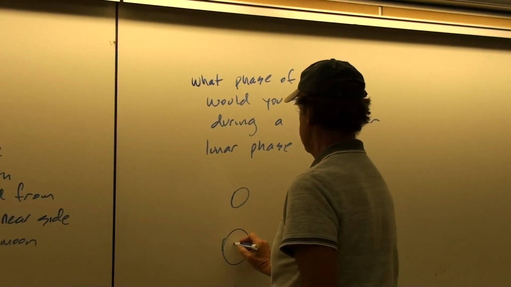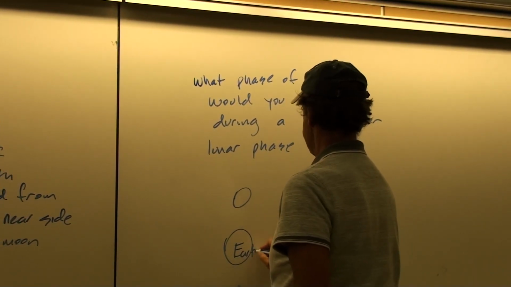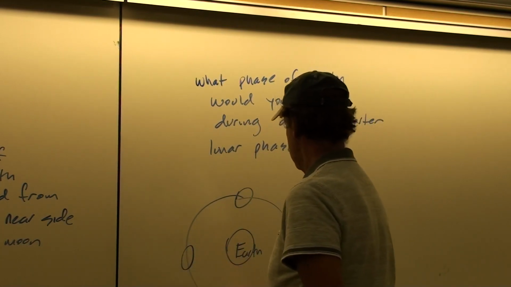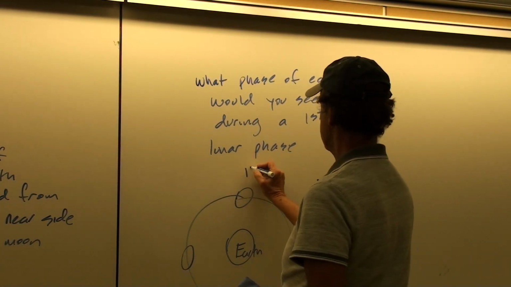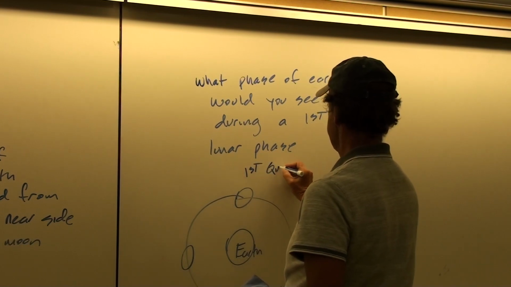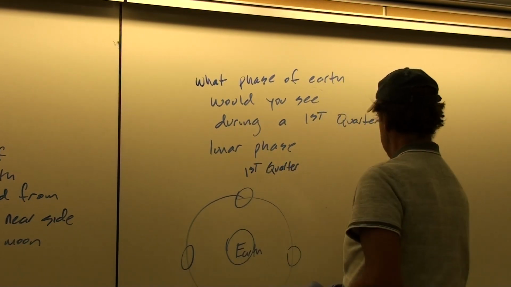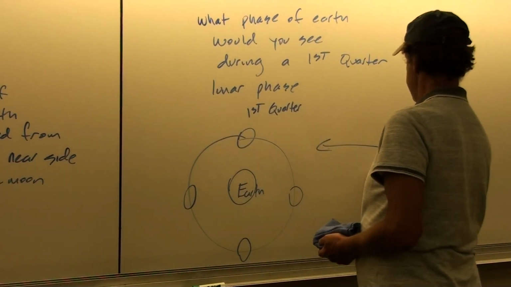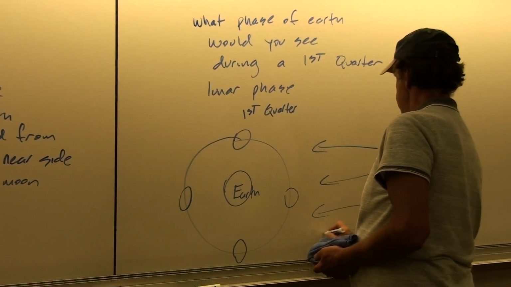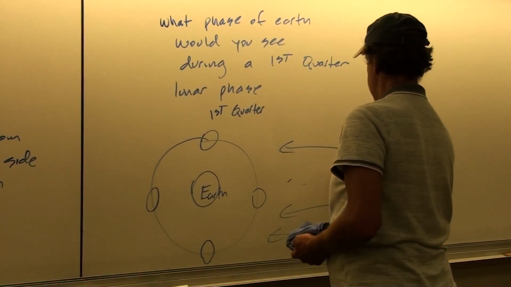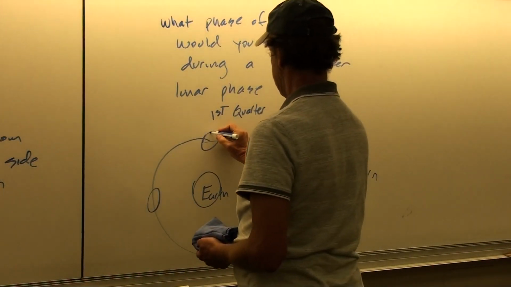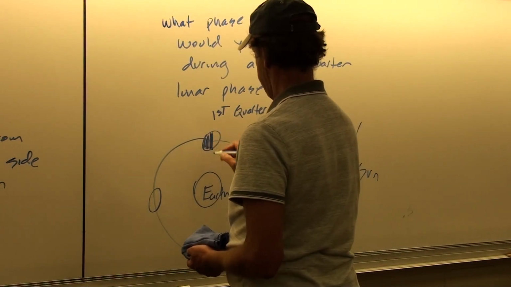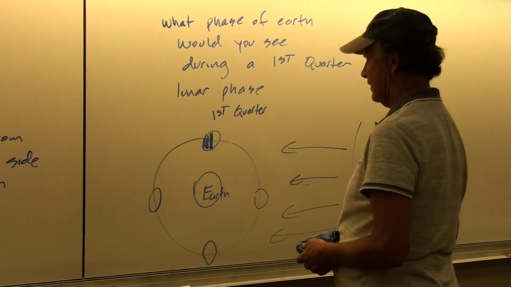And so here's the Earth. Here's the moon going around the Earth. This would be new, that would be full. This would be third or last quarter. This would be first quarter. Assuming that the light is coming in like this from the sun, coming in as parallel beams, and illuminating this side of the moon and putting that side in the shadow.